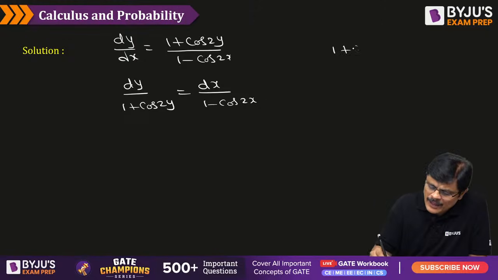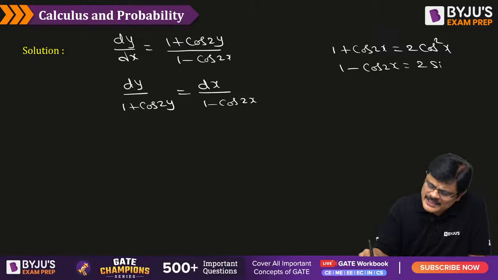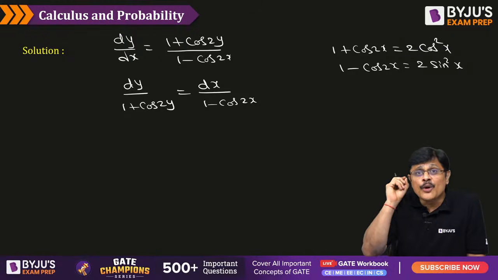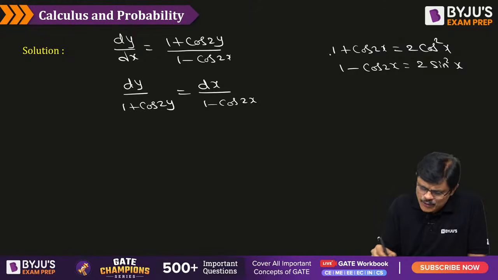One is 1 plus cos 2x is equal to 2 cos square x. And the other one is 1 minus cos 2x is equal to 2 sin square x. Or in other words, cos square x is equal to 1 plus cos 2x by 2 and sin square x is equal to 1 minus cos 2x by 2. The most important formula one should always remember. Am I clear?